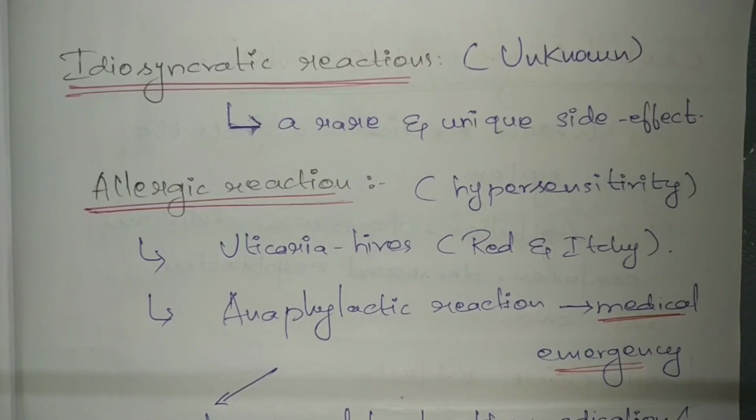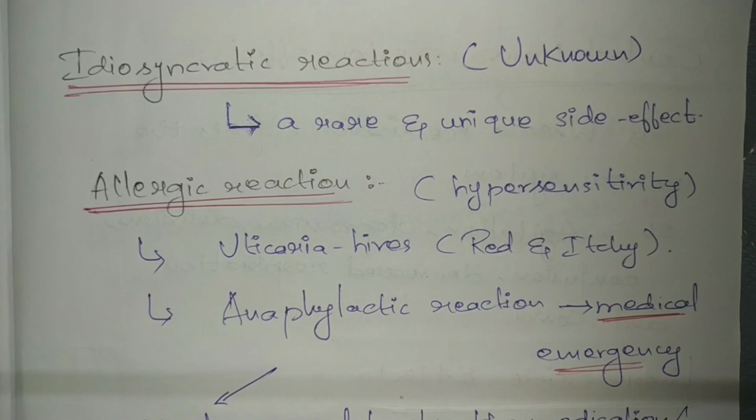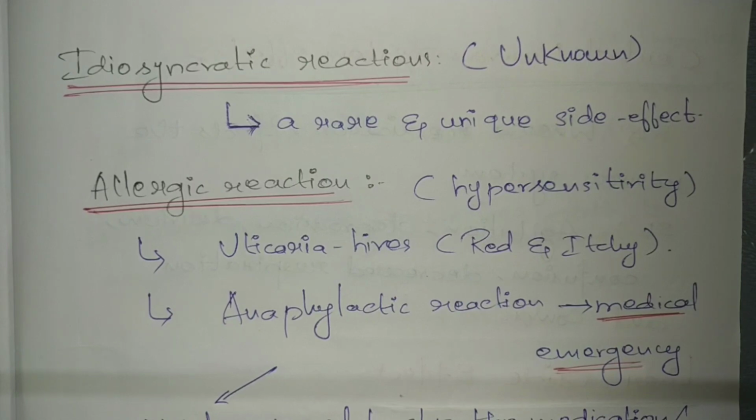The next one is idiosyncratic reactions. It is defined as adverse effects that can't be explained by a known mechanism of action. The particular mechanism of action of the reaction is not known. Those reactions are called idiosyncratic reactions.